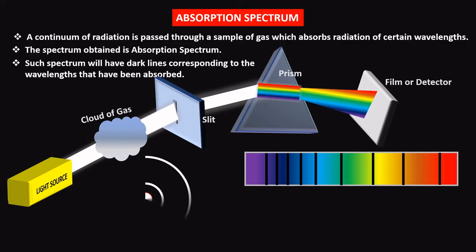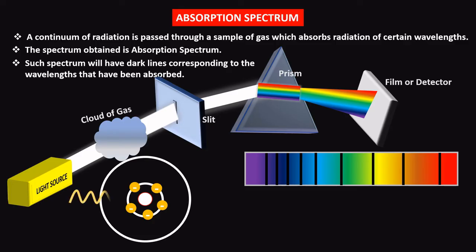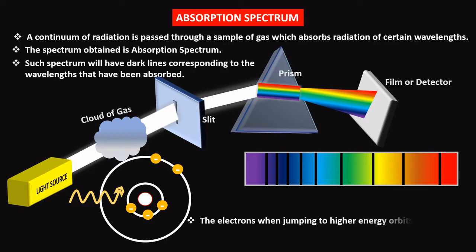This is a gas atom, and electrons are in ground state. When they absorb a certain amount of energy from the light source, they will jump to the higher energy orbits. So the electrons, when jumping to higher energy orbits, absorb energy. And as there is absorption of energy, those wavelengths are seen as dark lines over the bright background. This is called absorption spectrum.